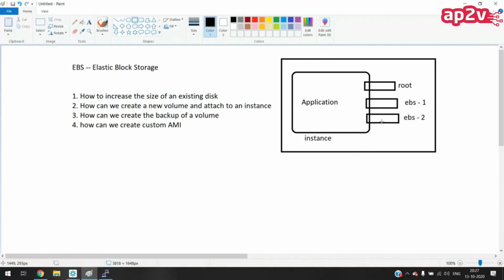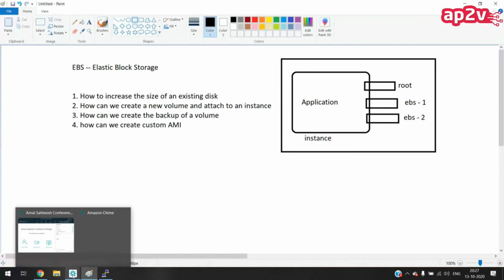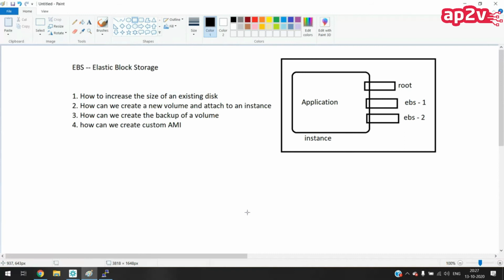Any more questions? I think Pravej or Shamim is asking something. Yes, sir. I was asking.